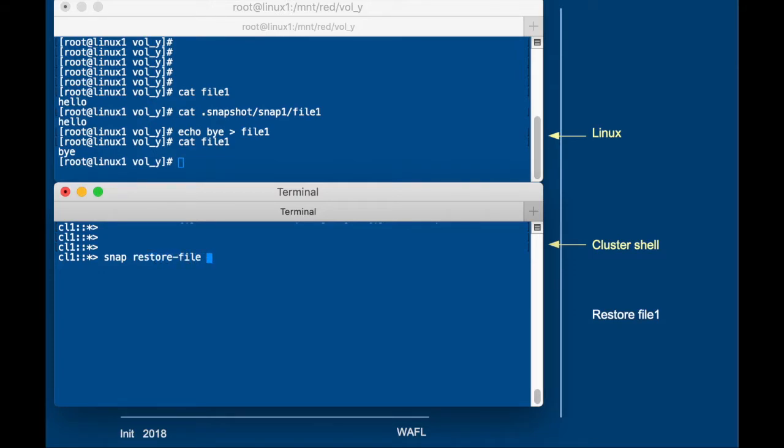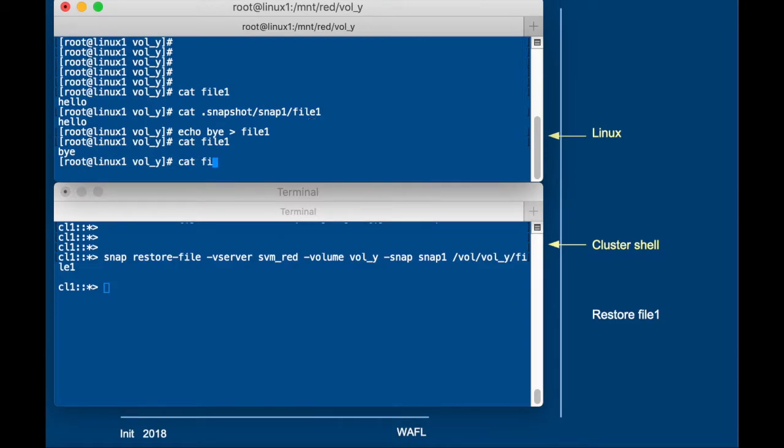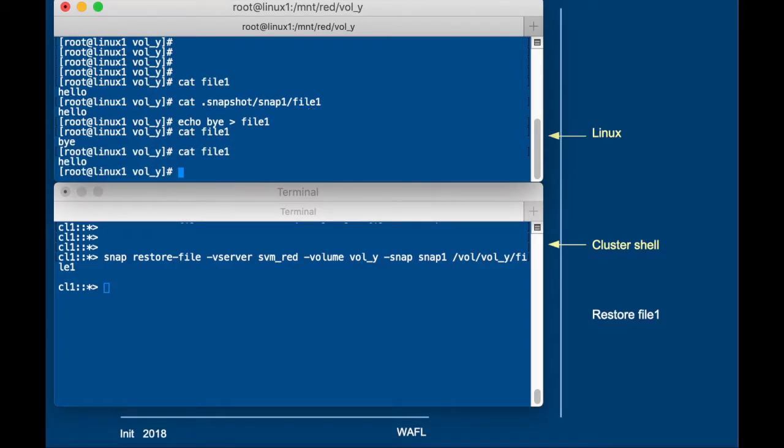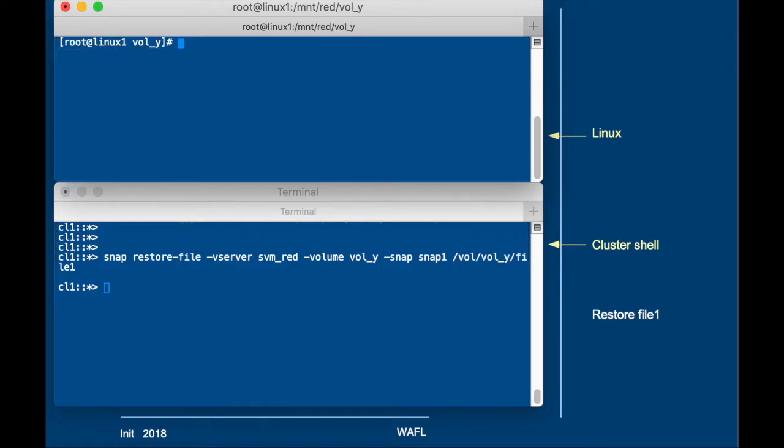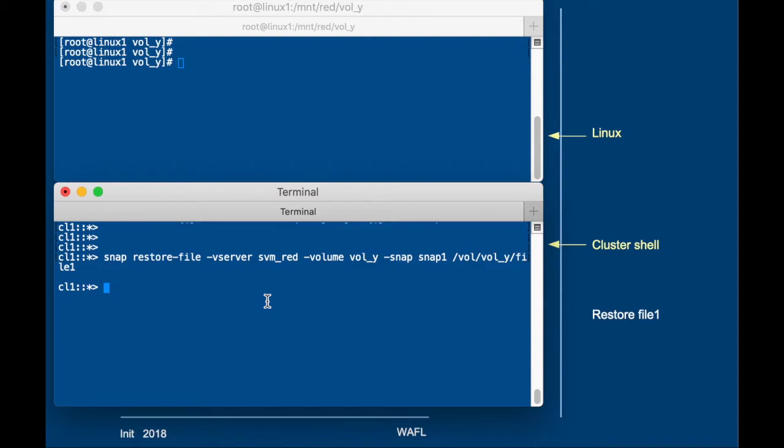Now we do a restore of the file. So we run snap restore file, and of course we enter the storage virtual machine's name, then the volume name, and finally the snapshot. And then we have to enter the path. And the path name has to start with /vol, which is used to access snapshots. So we run /vol/vol_y, which is the volume, and the file is file1. And now it has restored the file, and if we check, we will see that file1 contains hello again. And we're done.